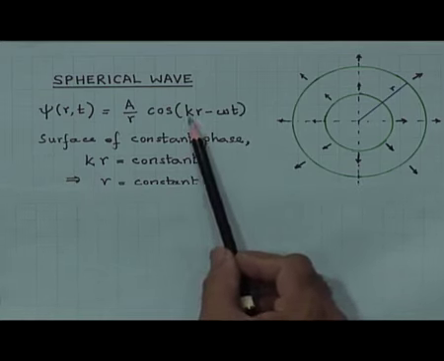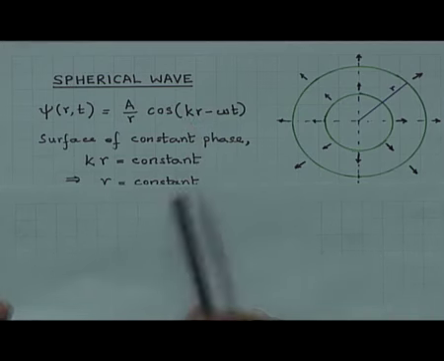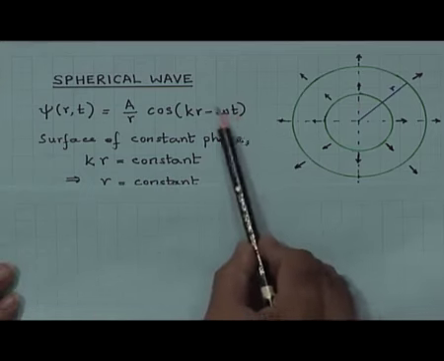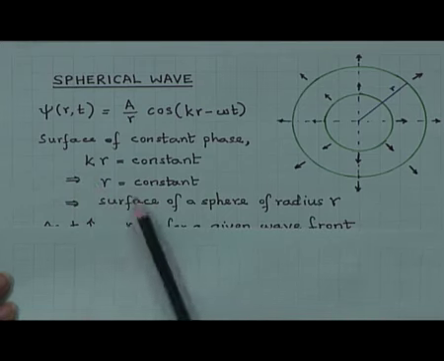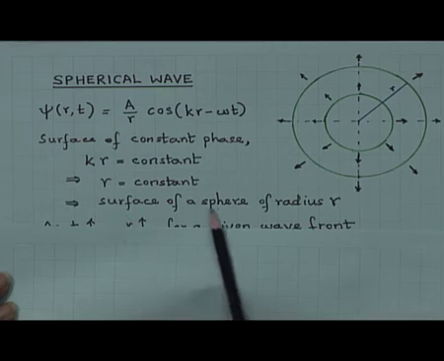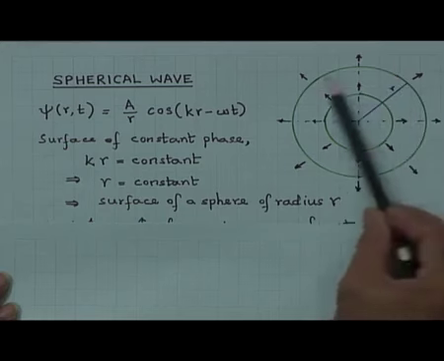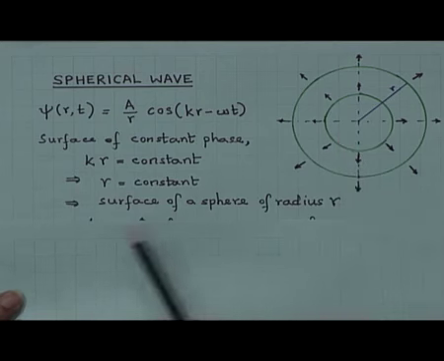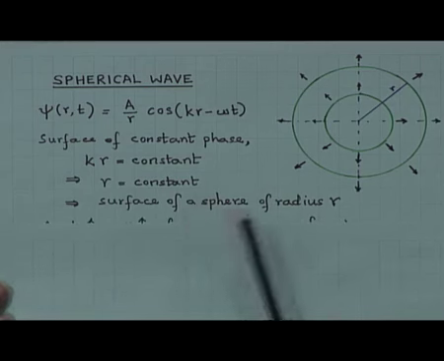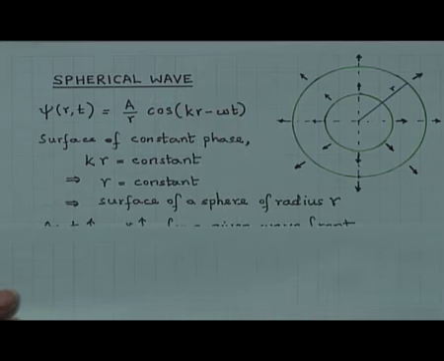Earlier we had k dot r, and before that we had k x. Now, we have k r equal to constant, because this part is constant at a given instant, and this implies that r is a constant. R equal to constant represents the surface of a sphere of radius r. So, schematically shown here, of course this is a cross section in 2D, r equal to constant represents the surface of a sphere, and therefore, spherical waves are represented by the phase term k r minus omega t.